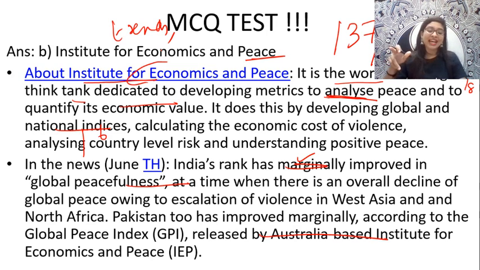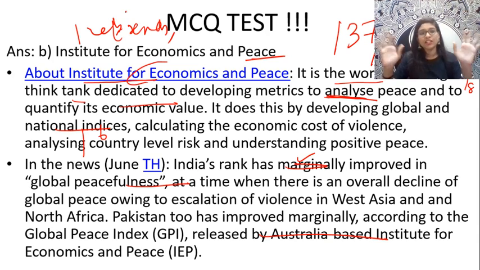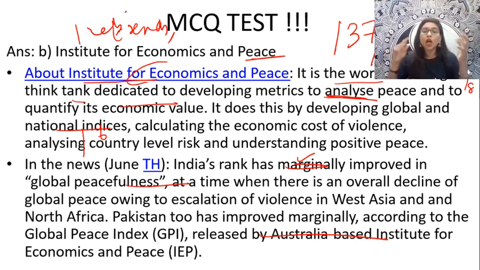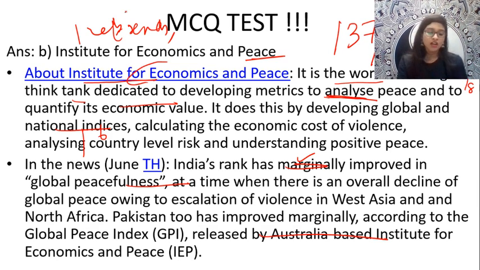And do you know which countries rank number 1? I think somebody said in the comments that Iceland ranked number 1. Yes, if you see the top 10 peaceful countries in the world, rank number 1 goes to Iceland, followed by New Zealand, then Portugal, Austria, Denmark and so on. India can't even think of coming in the top 10. Okay. What about the top 10 least peaceful countries, guys? Now, Syria is considered the worst, followed by Afghanistan, then Ukraine, and Libya or Somalia, all these come under the top 10 least peaceful countries. Fine?